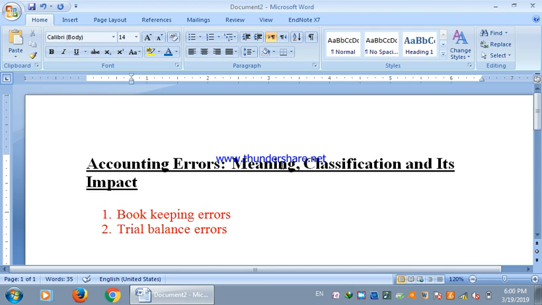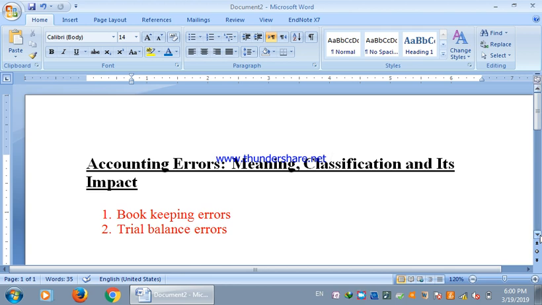There are two main types of accounting errors: one is the bookkeeping errors and the other is the trial balance errors. Those errors which are incurred in the bookkeeping section, that is, in the journal or in the ledger, are known as bookkeeping errors, while the errors which are incurred unintentionally in the trial balance are known as trial balance errors.